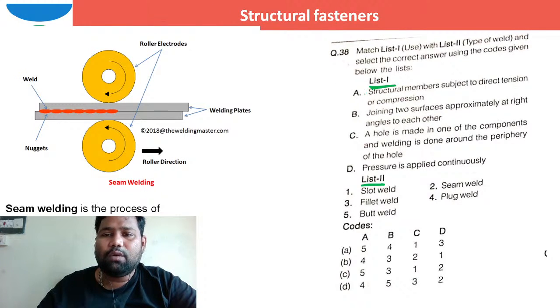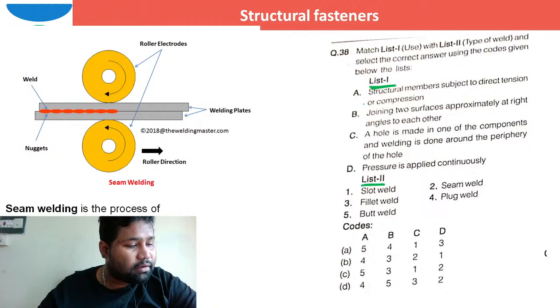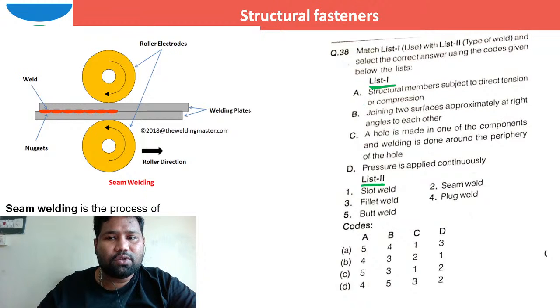In which condition can we use which type of welding? That is the question. TikTok Sai, can you answer this question, brother?